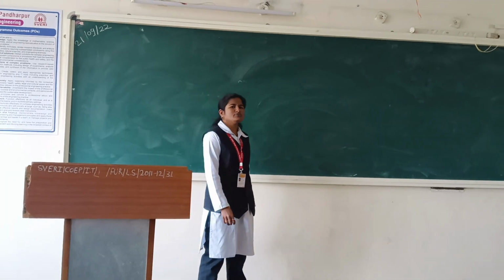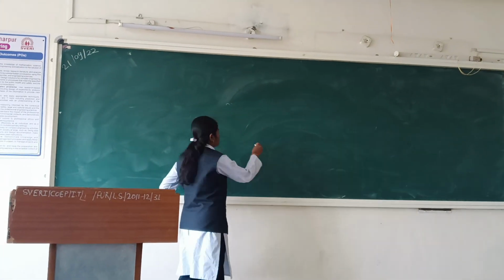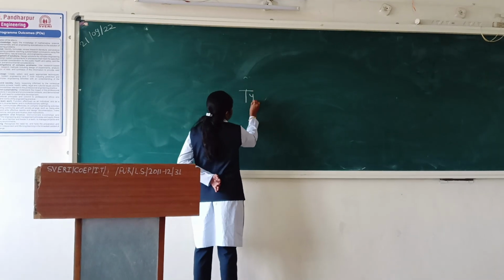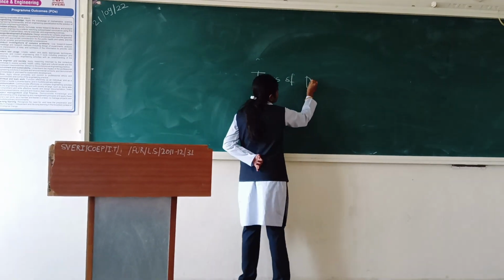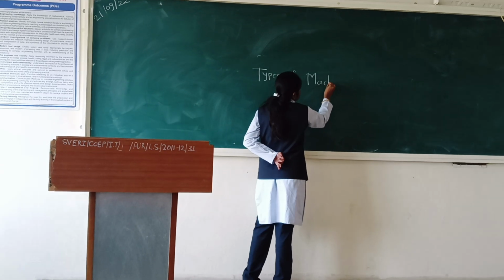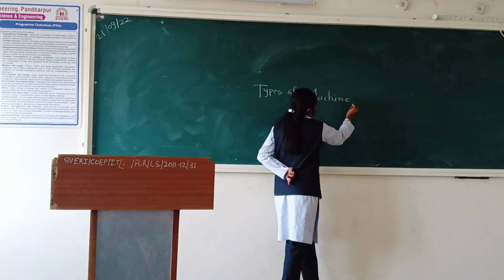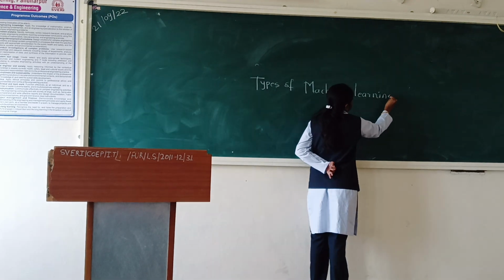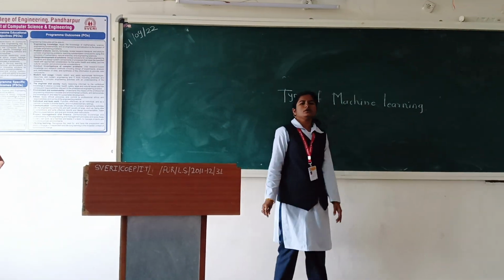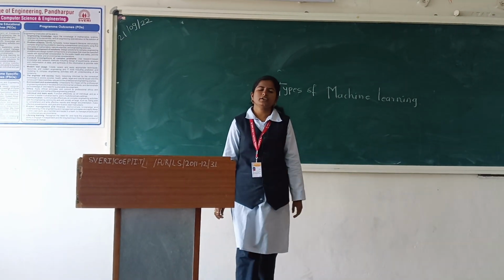In today's lecture, we discussed types of machine learning. We all know there are some types of machine learning.